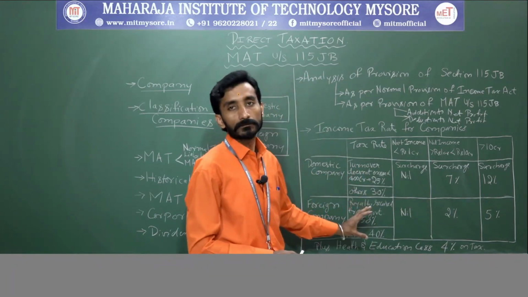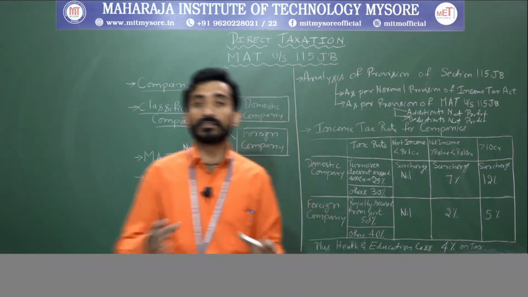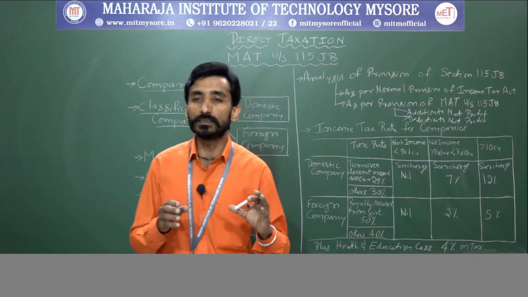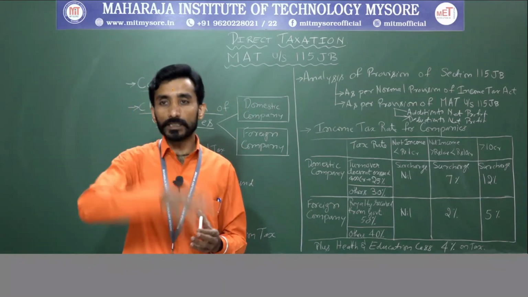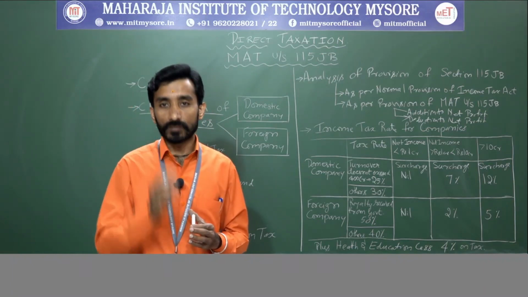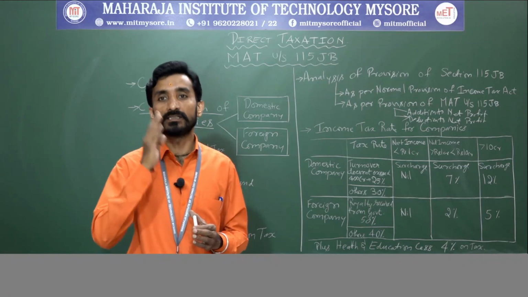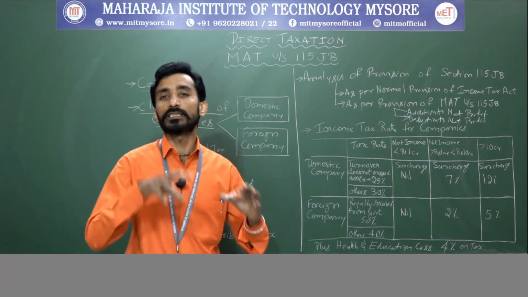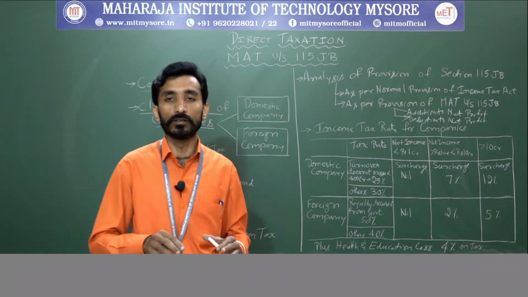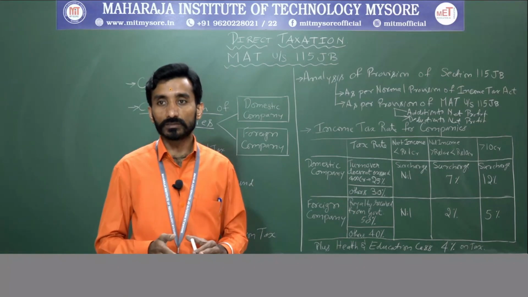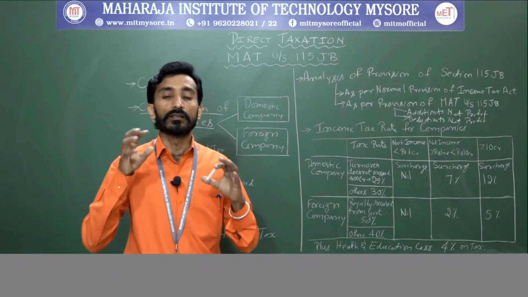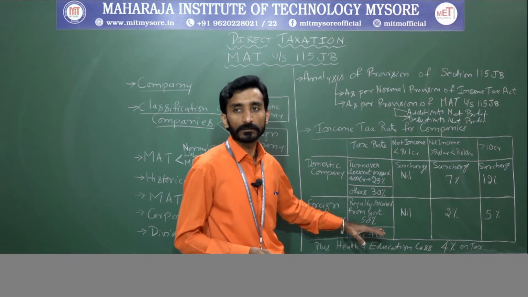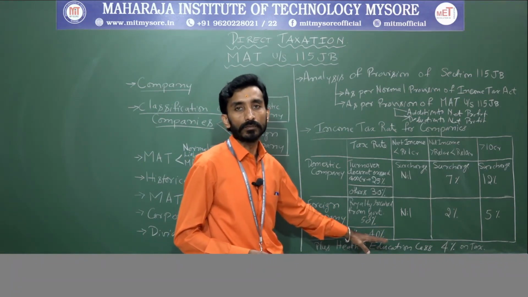Next, with respect to a foreign company, in case the company is receiving any royalty from the government or an Indian concern with respect to an agreement made after March 31st, 1961, but before April 1, 1976, or fees for rendering any technical services, where the agreement has been made after February 29, 1964, but before April 1, 1976, and such agreement has been approved by the central government, at that point of time 50% is the applicable tax rate. Other companies, 40% is applicable.